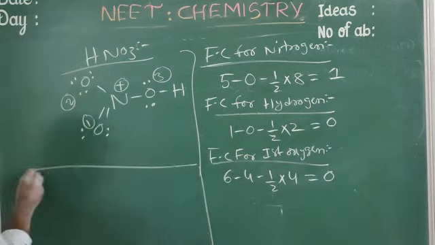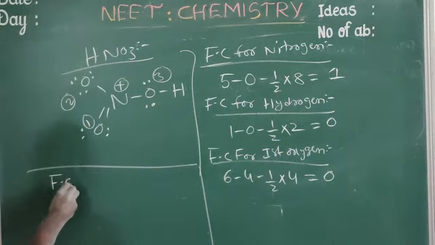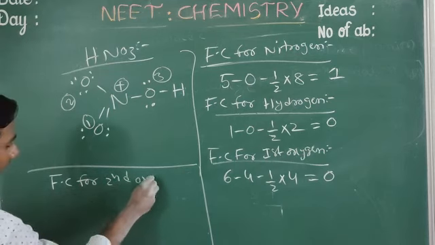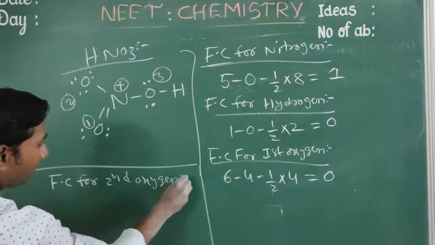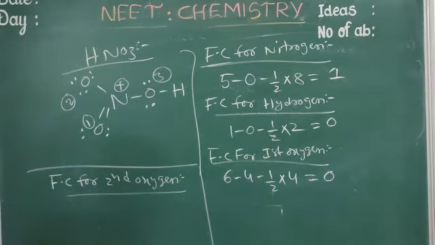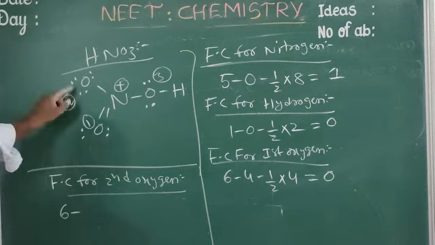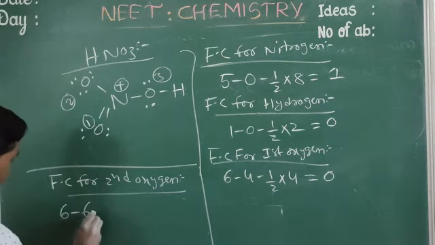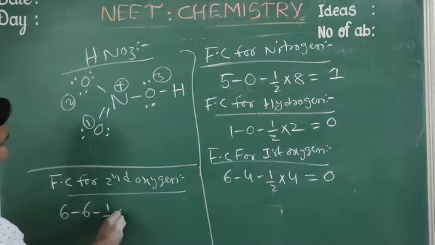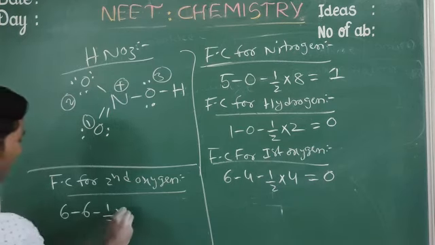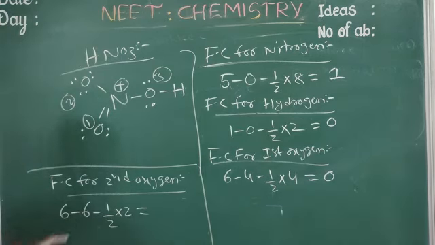Next, formal charge for the second oxygen. Number of valence electrons 6, minus non-bonding electrons 6, minus 1 by 2 into bonding electrons 2. So that means here it comes minus 1.